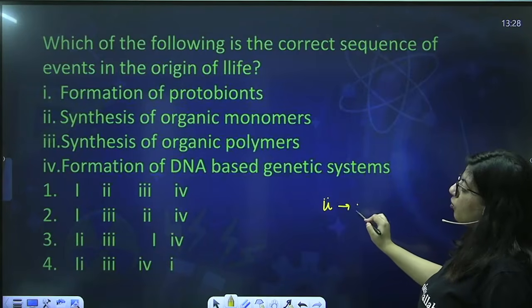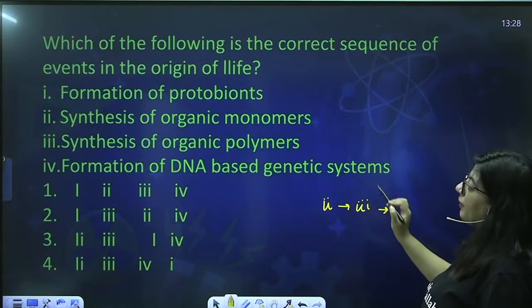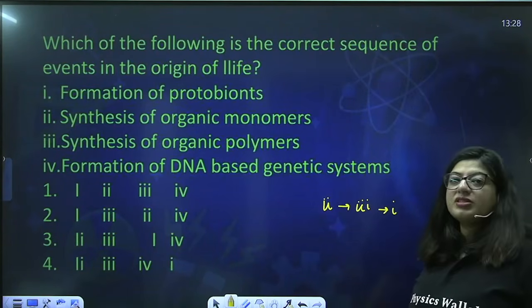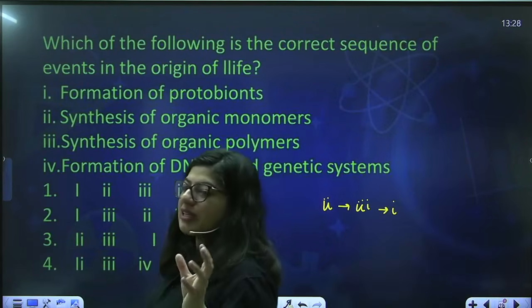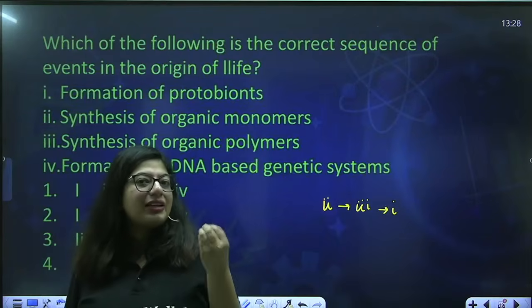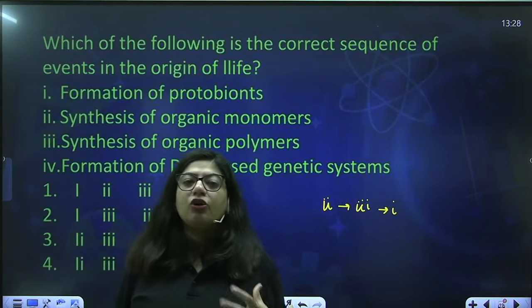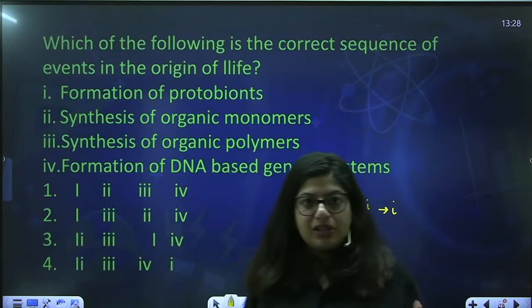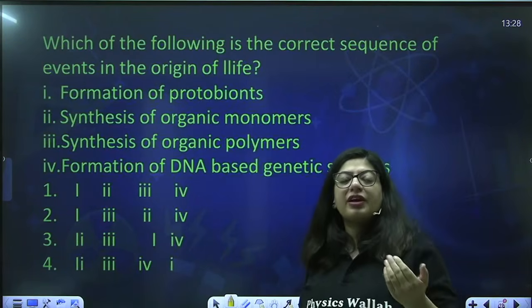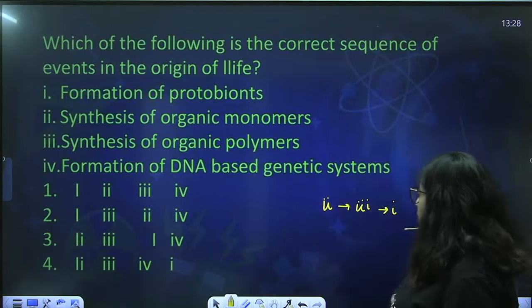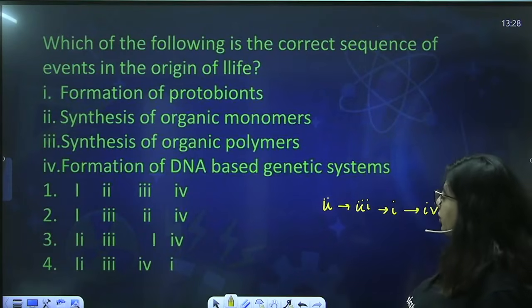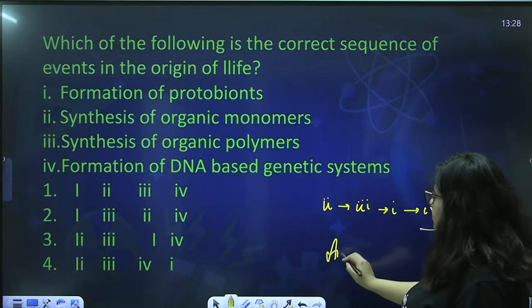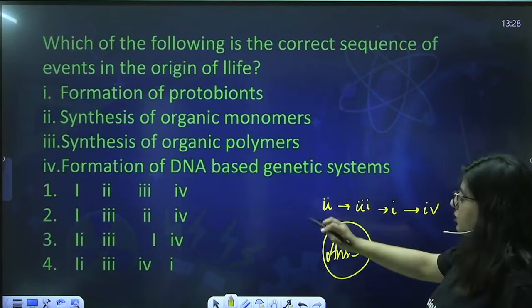Second, after monomers, polymers were formed, and then protobionts. Protobionts and eobionts are cellular aggregates. Eobiont is a little specialized like a microsphere, protobiont is like a coacervate, less specialized. Okay, and then the genetic system was formed. 2, 3, 1, 4, answer is 3. You just have to put it into sequence.